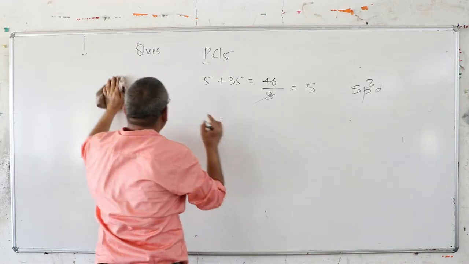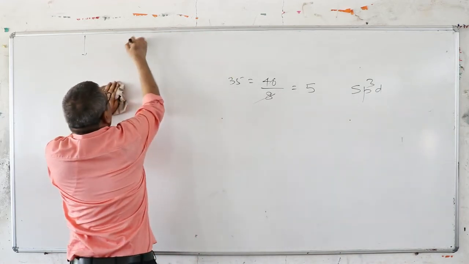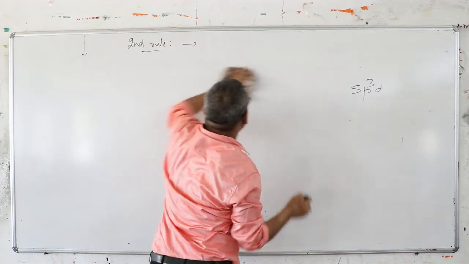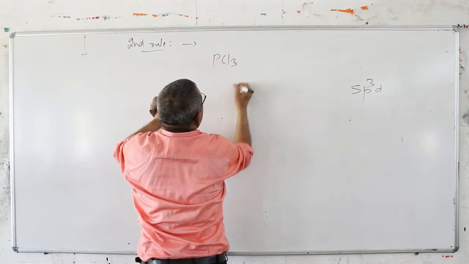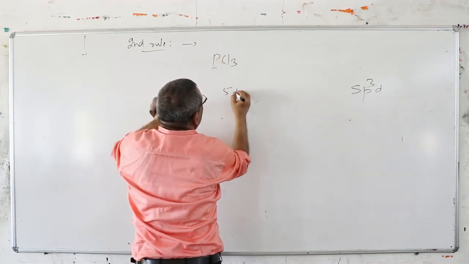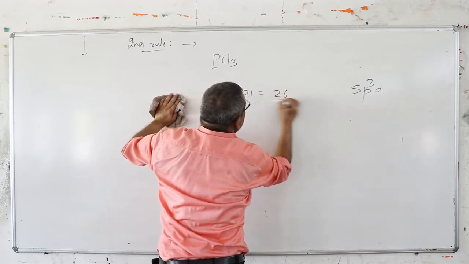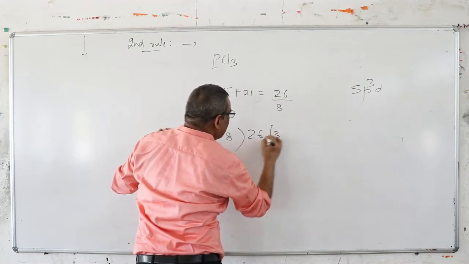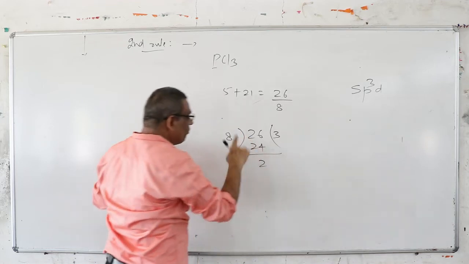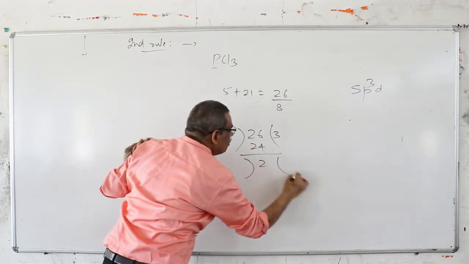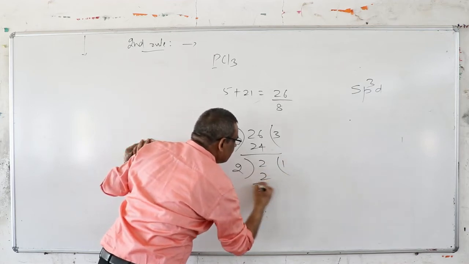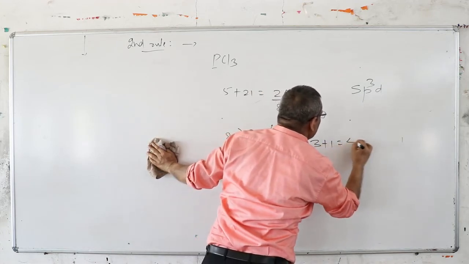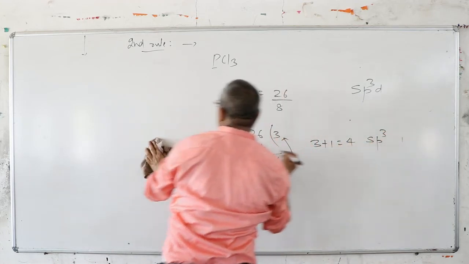Now the second rule: if the quantity is not divisible, no need to write. Suppose I ask about PCl3. Phosphorus plus 7 times 3, 5 plus 21 is 26. No hydrogen, so divide by 8. If the quantity is not divisible, further divide the remainder by 2. Add all the remainder and the quotients, and you will get the hybridized state. So 4 orbitals are mixed, so the hybridization is sp3.